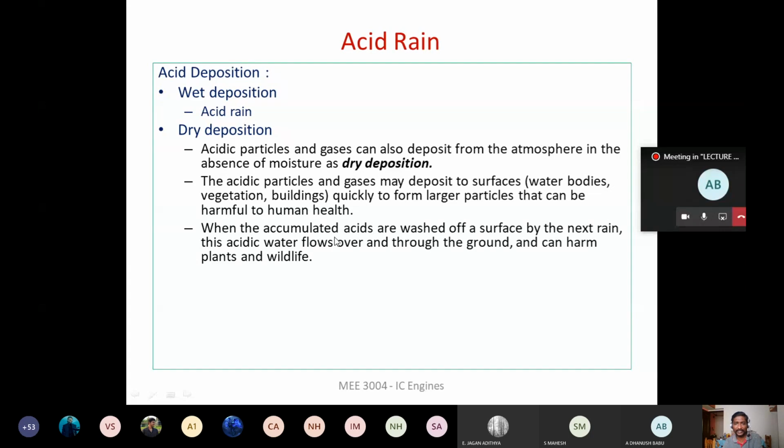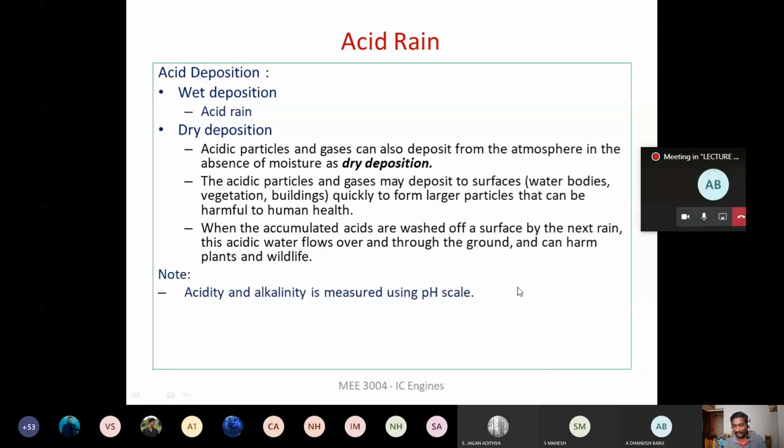And even if it settles, and later there is rain, then these acidic depositions are going to be carried away, and finally they enter the water bodies, and it creates harm to the aquatic life and wildlife, right?